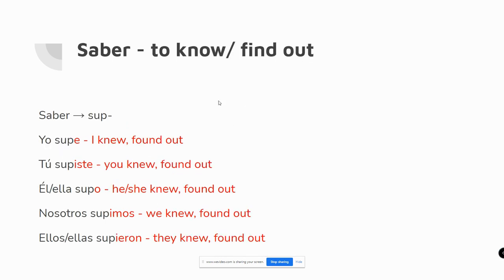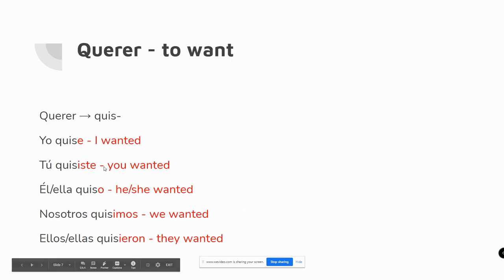Saber means to know or find out. So the preterite tense would be knew or found out. The stem is sup in the past tense. I always say, she found out her mom packed her soup for lunch. Found out in the past tense. Yo supe, I knew. Tú supiste, you knew. Ella supo, she knew. Nosotros supimos, we knew. Ellas supieron, they knew. Or found out. It has two meanings depending on the context.